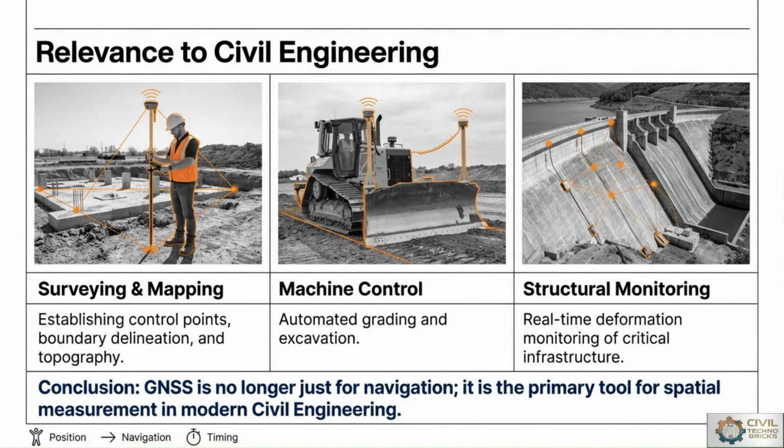Concluding, GNSS is no longer just for navigation. It is the primary tool for spatial measurement in the modern civil engineering era, for surveying, mapping, machine control and structural monitoring, with real-time data collection.